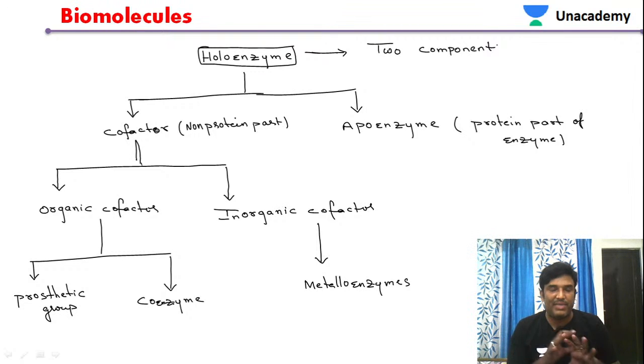Holoenzyme is classified into two components. The protein part of the enzyme is called apoenzyme. The non-protein part of the enzyme is called a cofactor.